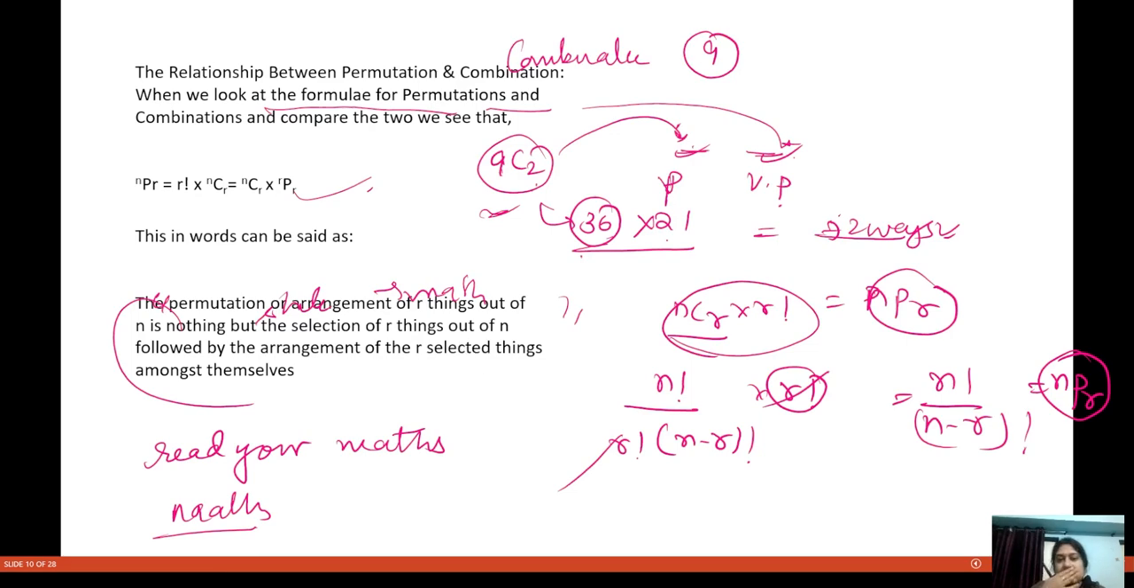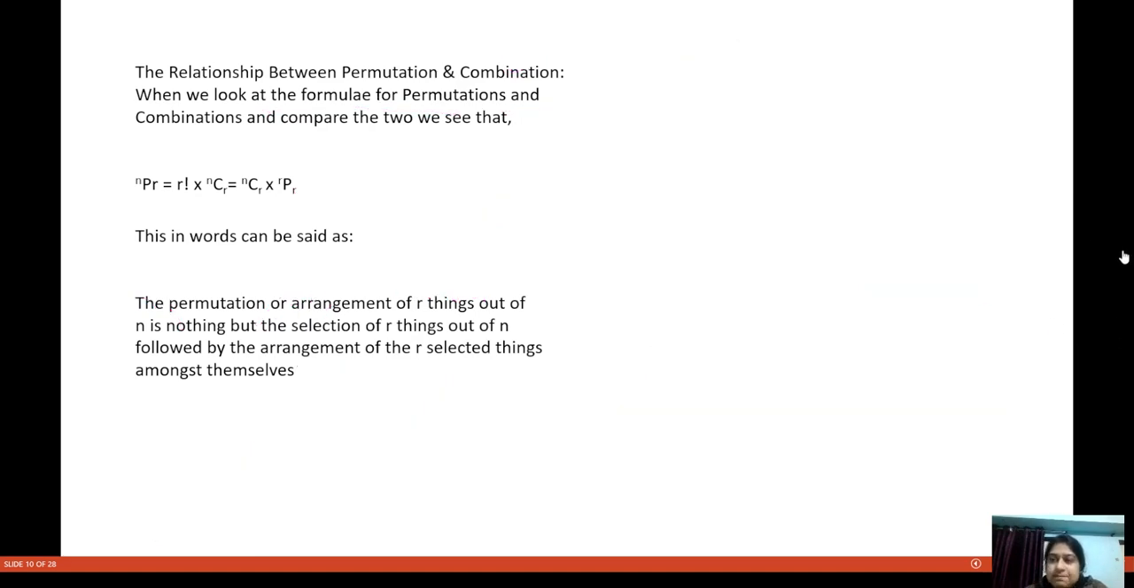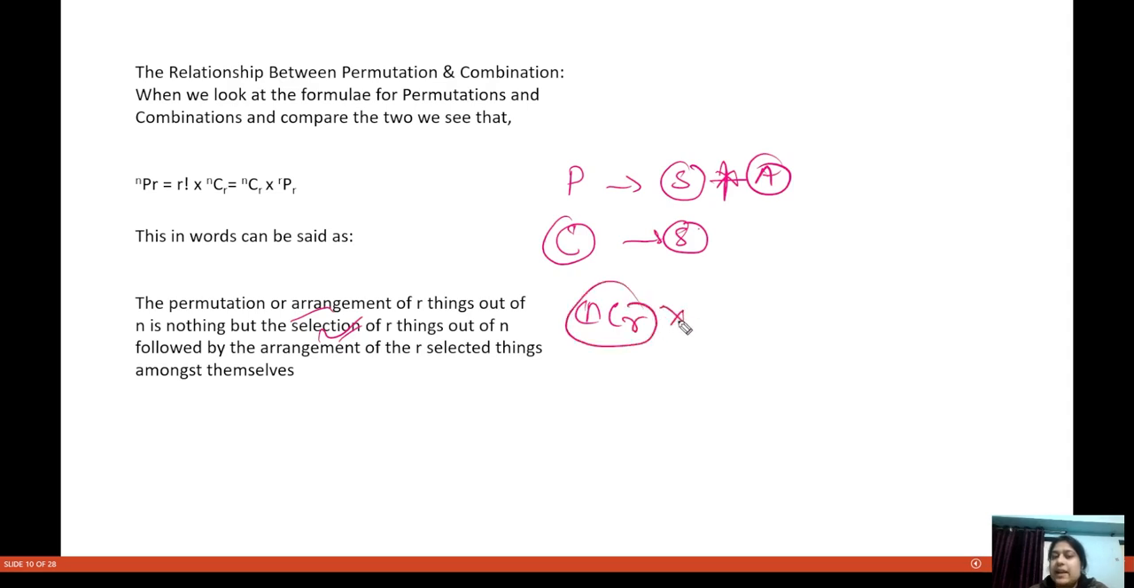Now the permutation or arrangement of R things out of n is nothing but the selection of R things out of n followed by the arrangement of the R selected things among themselves. I already explained this statement. What is permutation? Permutation is selection plus arrangement. And what is combination? Combination is just selection. Once I have done the combination, whenever I arrange the selected things, that becomes permutation only.